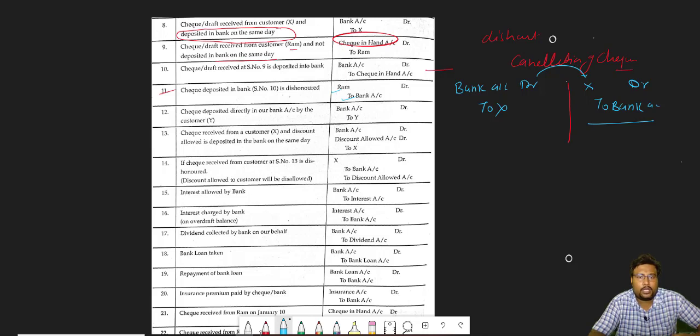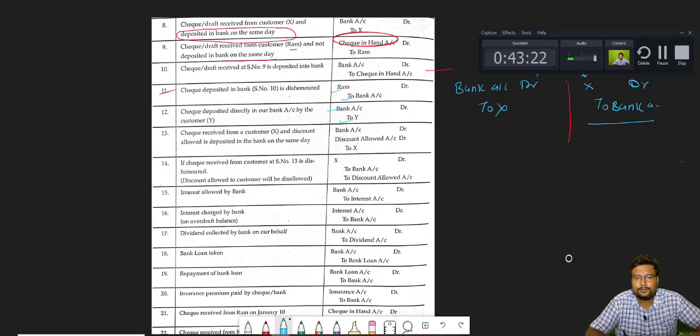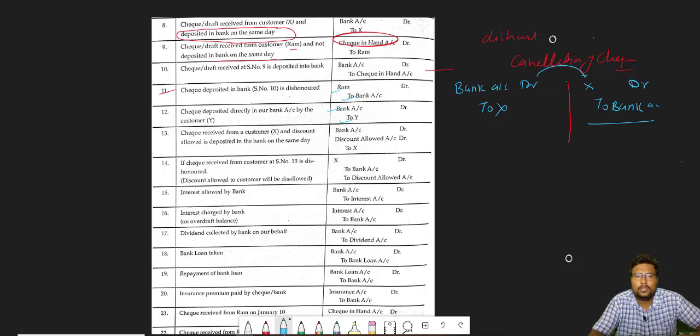Check deposited directly in our bank account by the customer. So simple, our bank is receiving the amount, so bank account debit, and who is giving the amount? Any customer. So to Y. Now, check received from a customer and discount allowed, deposited in the bank on the same day. So beta, bank is receiving, so bank account debit. We are giving discount, so it is a loss for us, so it will be debit. And who had given the check? Any customer. So debit the receiver, credit the giver. So X will be credited.